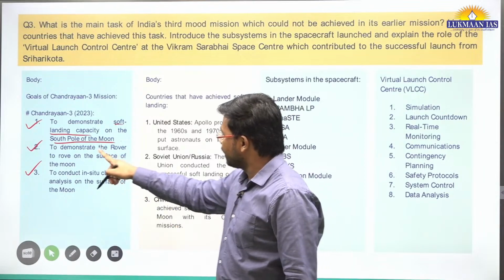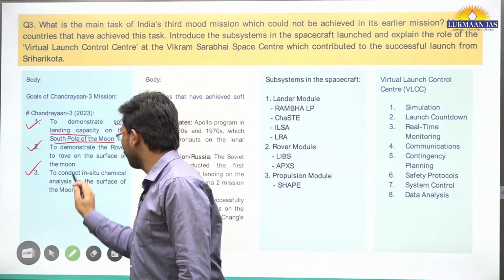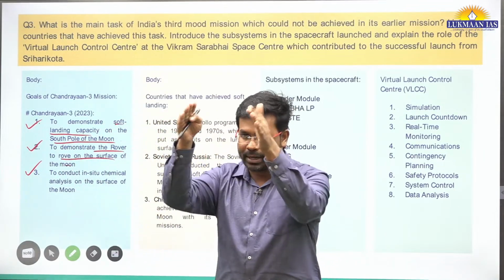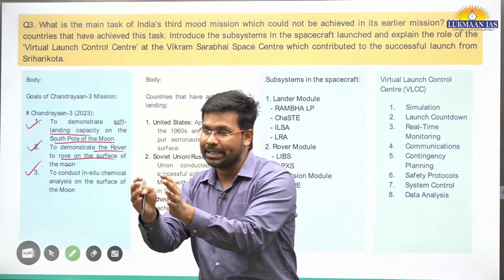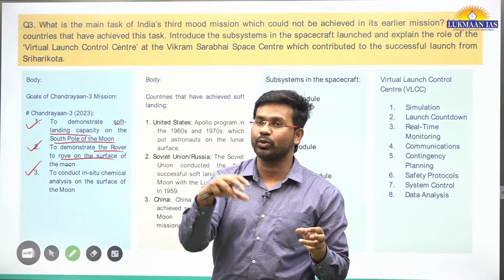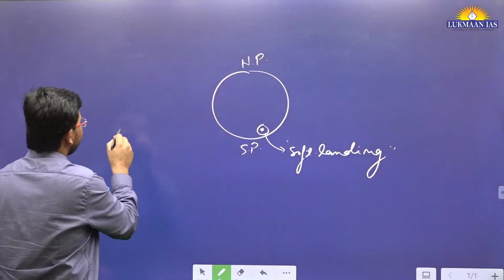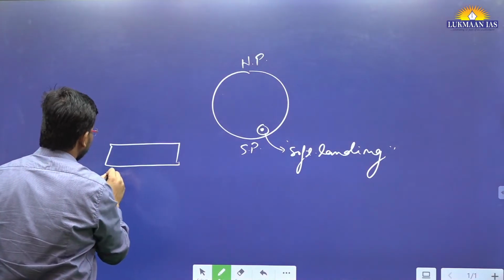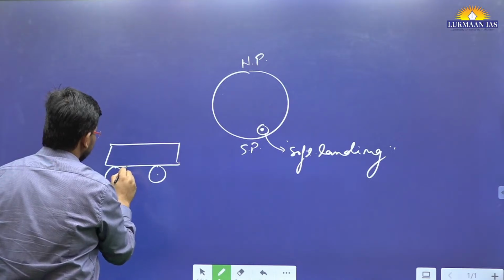Apart from this, we wanted to demonstrate the rover roving on the surface of the moon. Rover means the module that will come out of the lander. Once a successful soft landing happens on the south pole of the moon, another module will come out of the lander module, known as the rover. This rover is a kind of small vehicle. Let's say this is the rover. It has wheels on it, let's say 4 wheels.